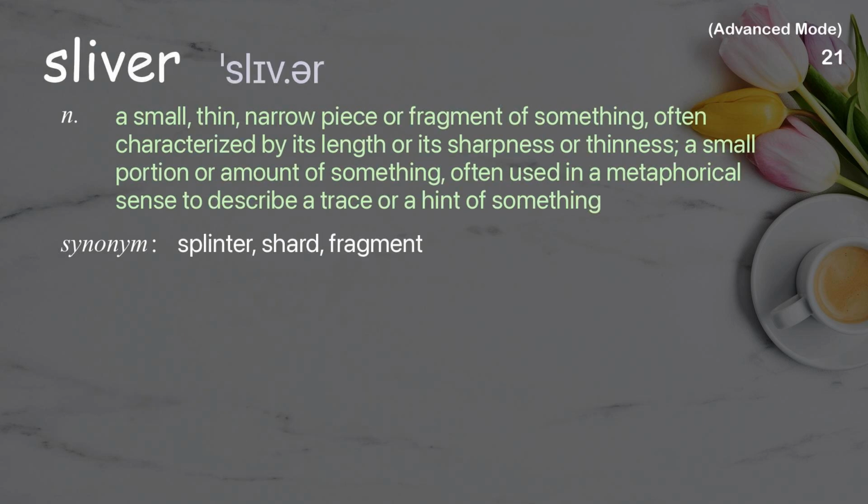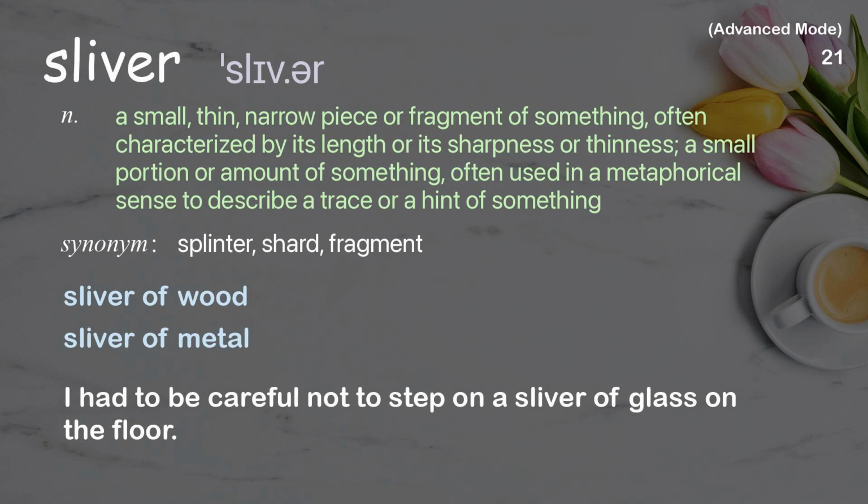Sliver. A small, thin, narrow piece or fragment of something, often characterized by its length or its sharpness or thinness; a small portion or amount of something, often used in a metaphorical sense to describe a trace or a hint of something. Examples: sliver of wood, sliver of metal. I had to be careful not to step on a sliver of glass on the floor.